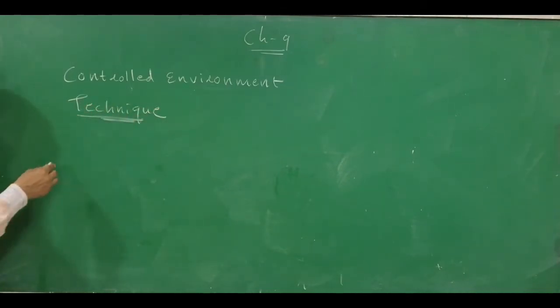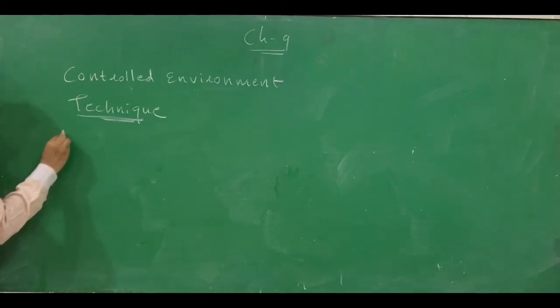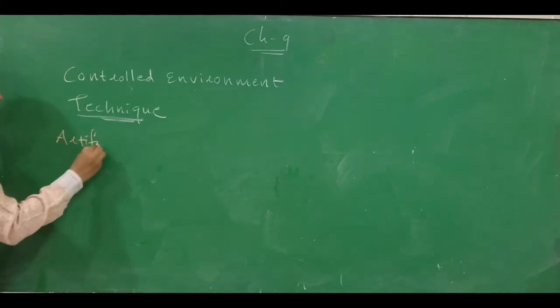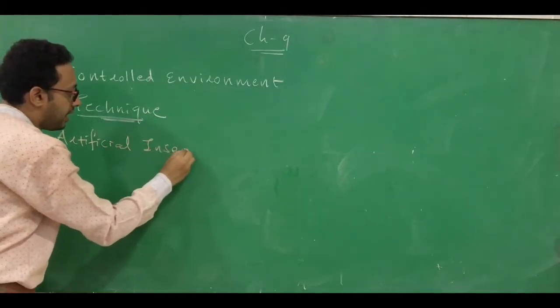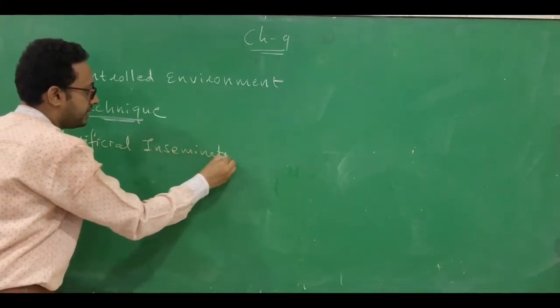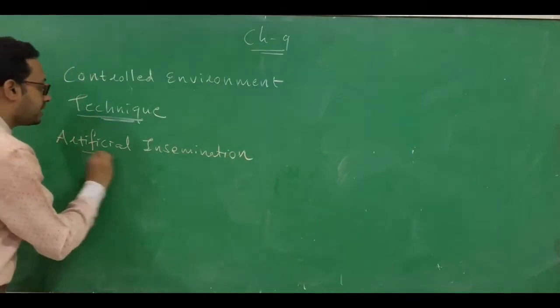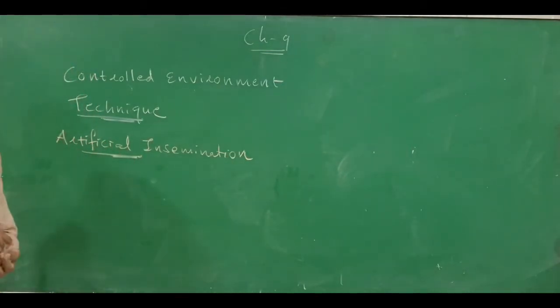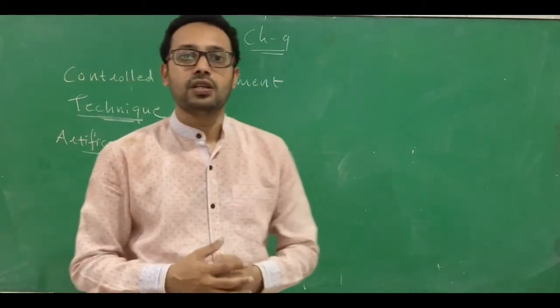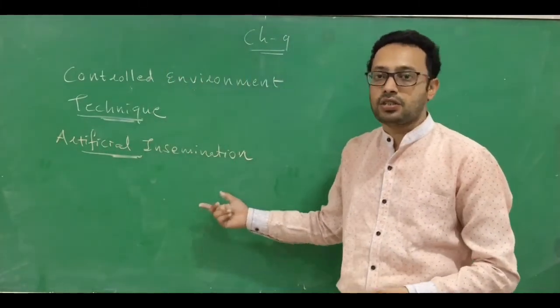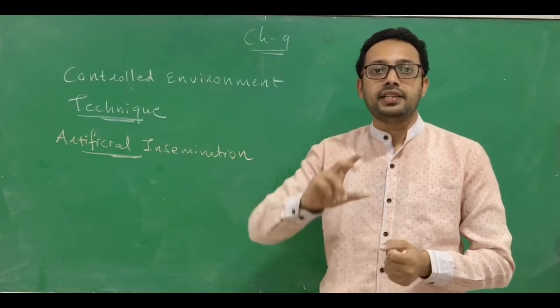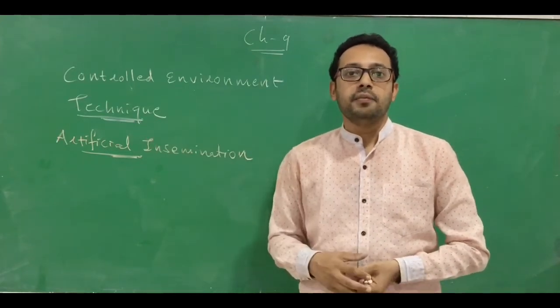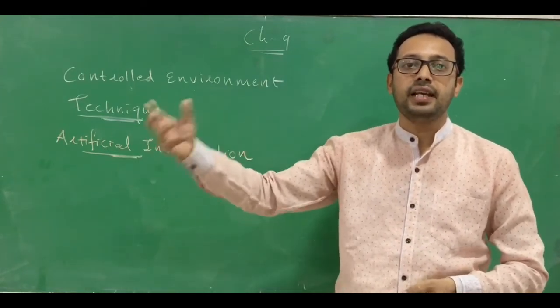One controlled environment technique is artificial insemination. What is artificial insemination? We have learned in chapter number 4. In artificial insemination, the sperm is collected from a male and used for fertilizing the female egg.